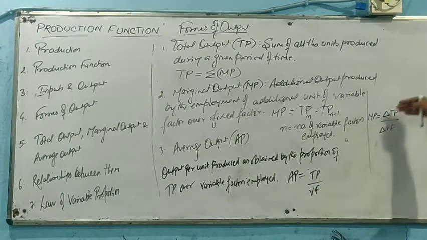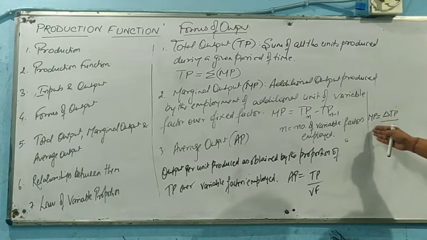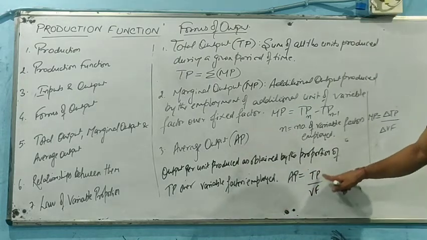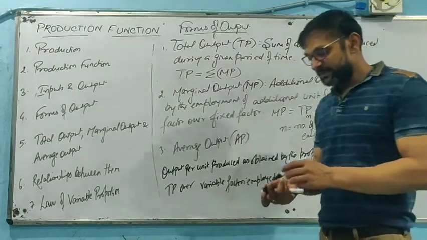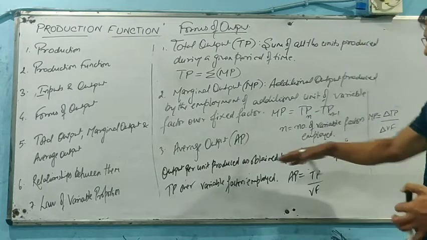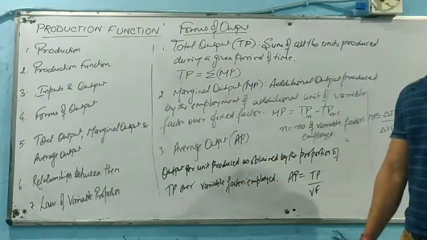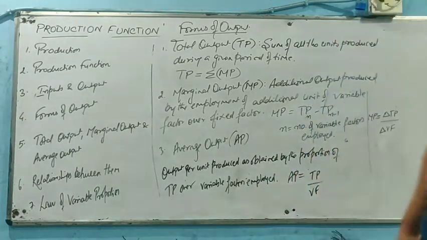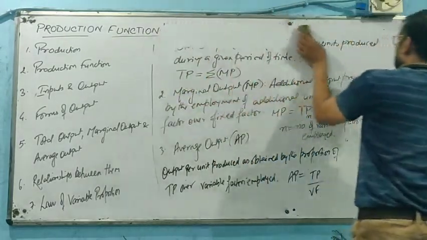We have derived that delta TP, or change in total product over change in variable factor, will give you marginal product, whereas average product will be obtained by the total product divided by variable factor. So it is basically output per unit produced as obtained by the proportion of total product over variable factors employed in the production process. Okay. So these are basically the terms of total product, marginal product, average product.